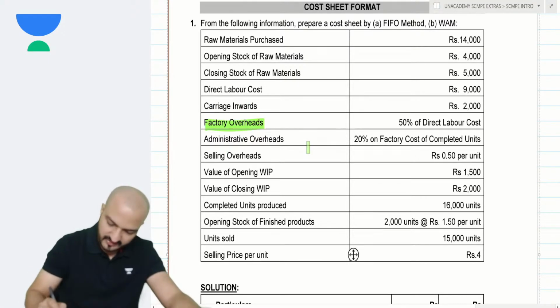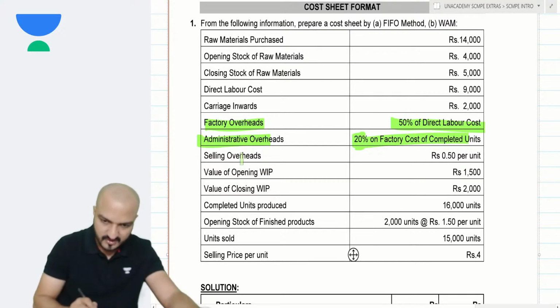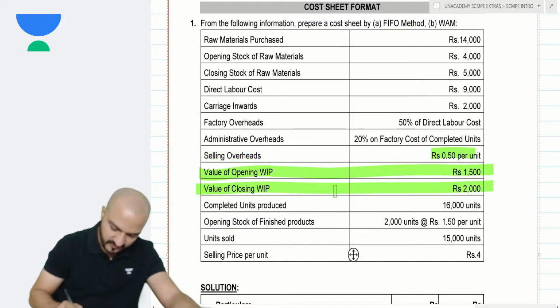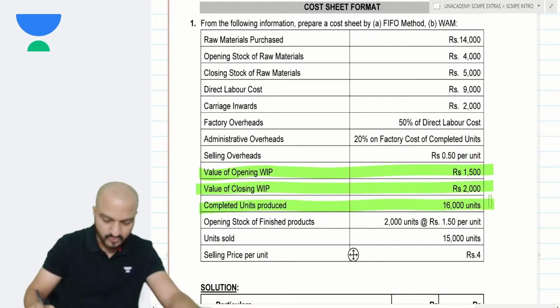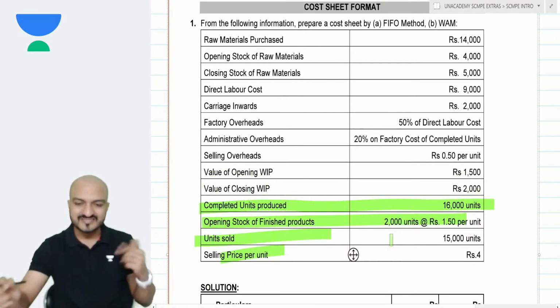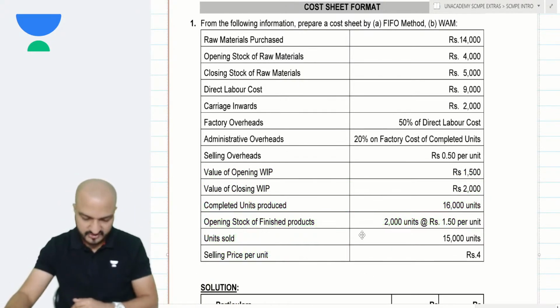So factory overheads, you are given 50% of labor. Admin overheads, you are given 20% of factory cost. Selling overheads, you are given 0.5 per unit. Value of opening WIP, you are given. Closing WIP, you are given. Completed units produced, you are given opening stock of FG, units sold, and all this data you are given. Let us start filling that data in my cost sheet format.